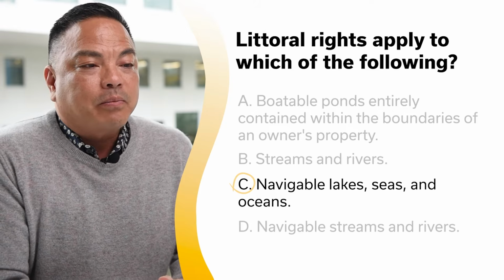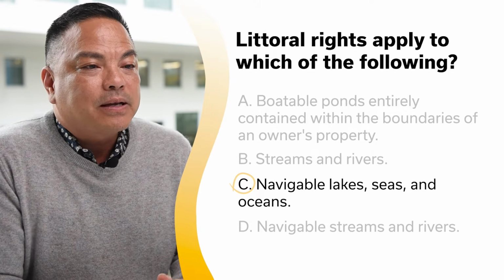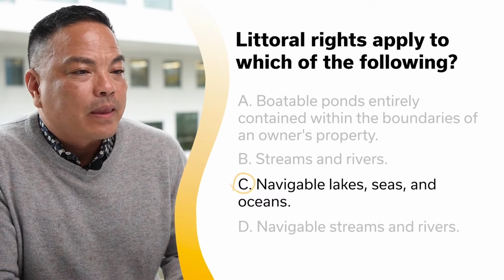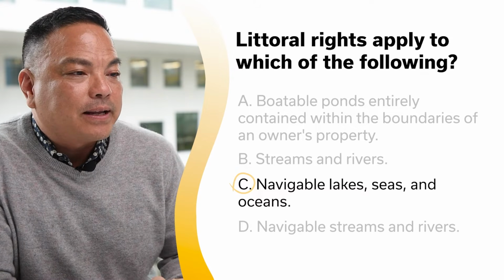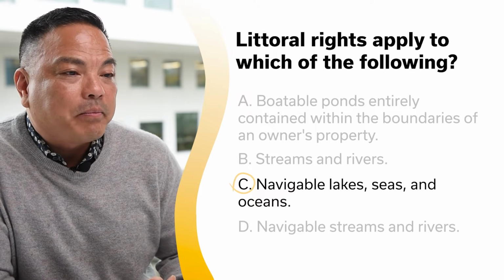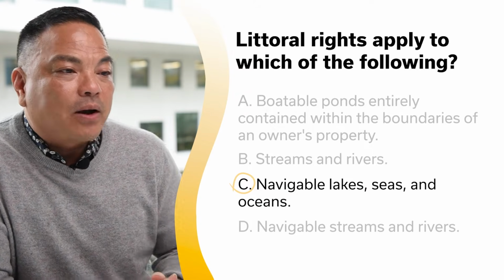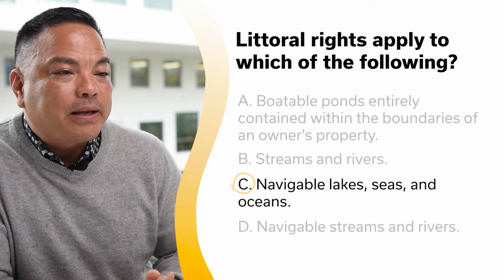Littoral rights concern properties abutting bodies of water that are not moving, such as lakes and seas. Owners of properties abutting a navigable, non-moving body of water enjoy the littoral right of use, but do not own the water nor the land beneath the water.